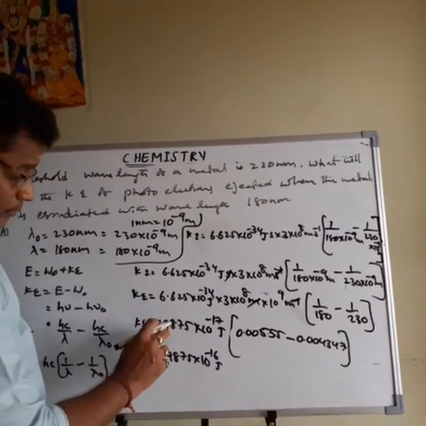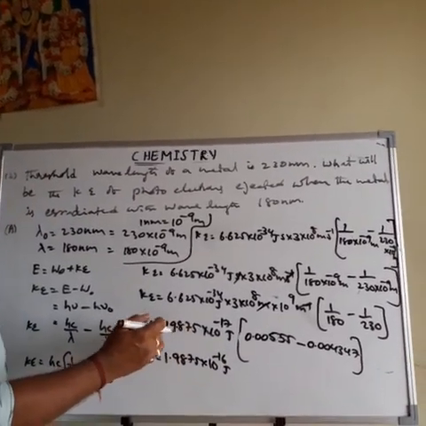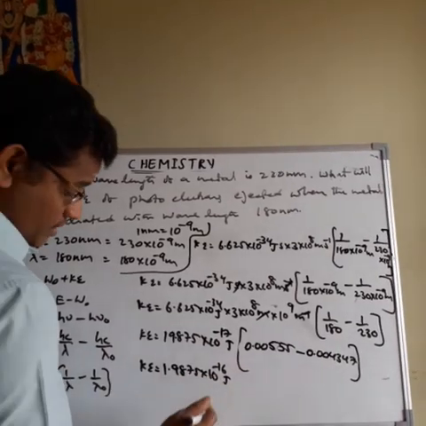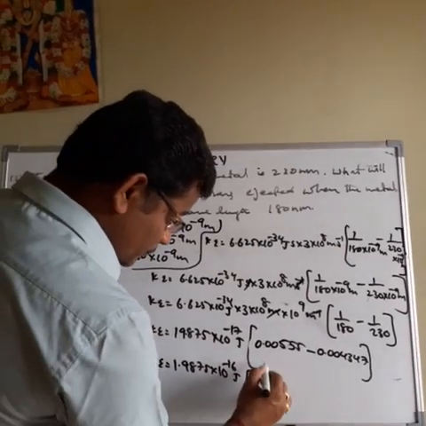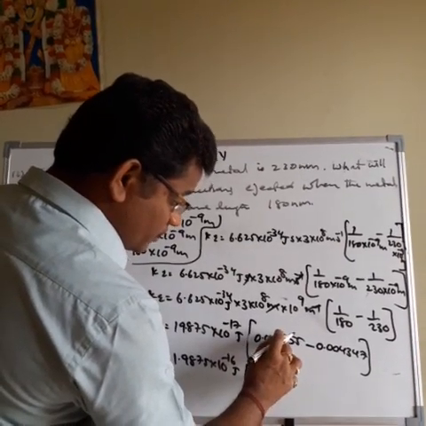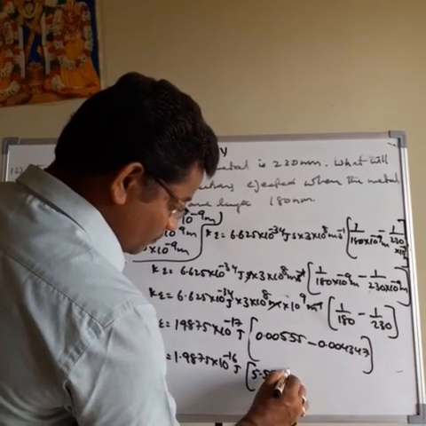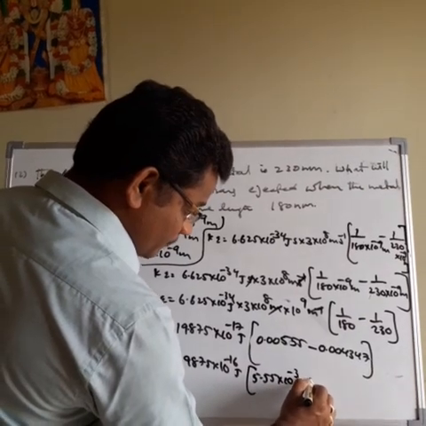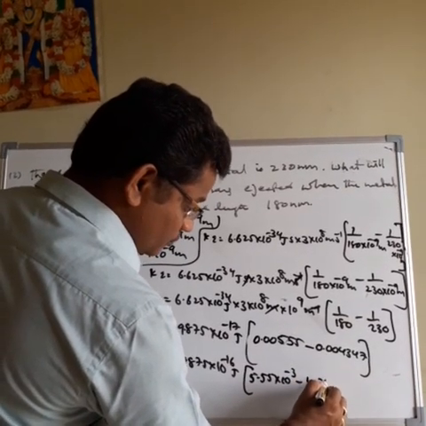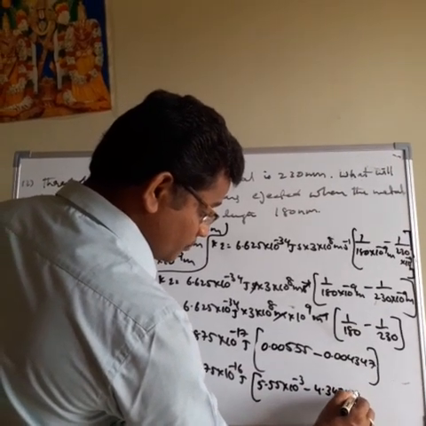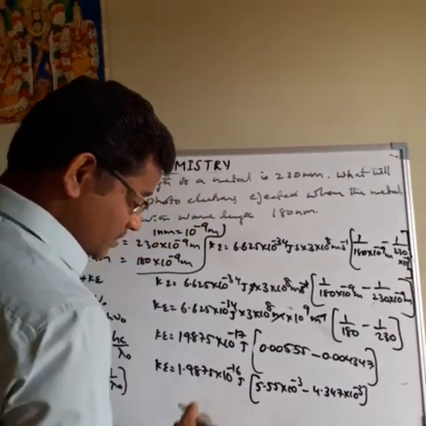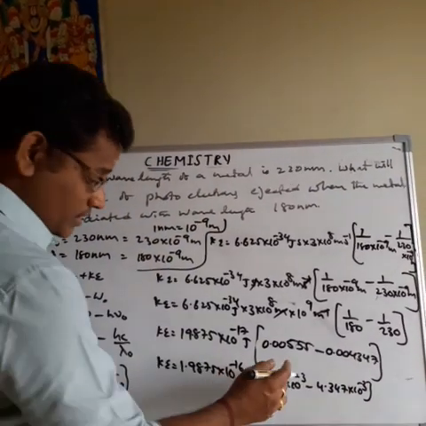Understood? Because the point changes by one digit, here one digit decreases: minus 16 joule into (5.55 into 10 power minus 3 minus 4.347 into 10 power minus 3). Minus 3 is also taken common.